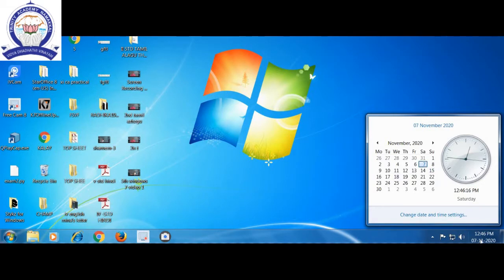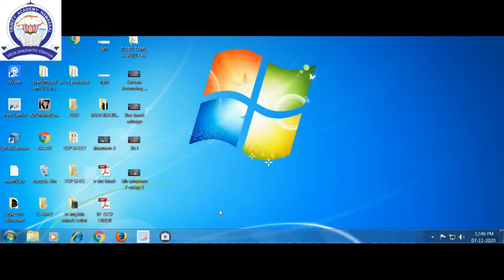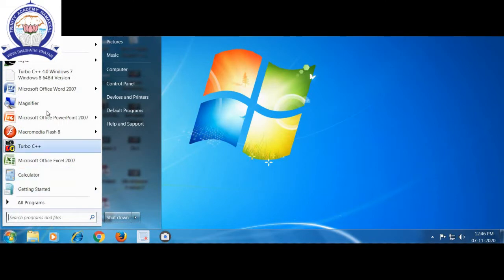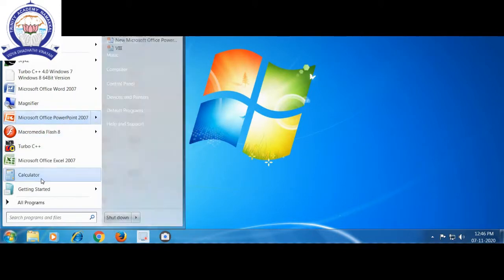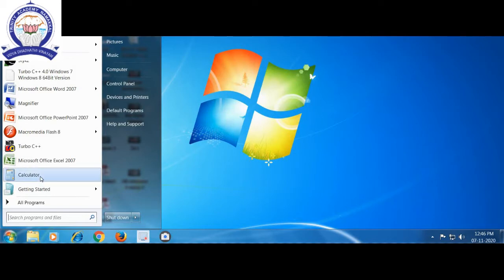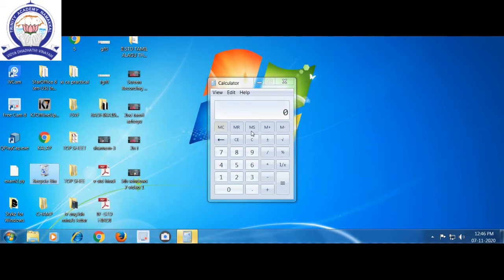Okay, children. What can we get from the start button? The start button is used for a lot of activities, because all the application software is stored inside the start button. If we press the start button, we can see Microsoft Word, Paint, Notepad, PowerPoint, everything. Simple applications like the calculator. If we single click, we can get the calculator.